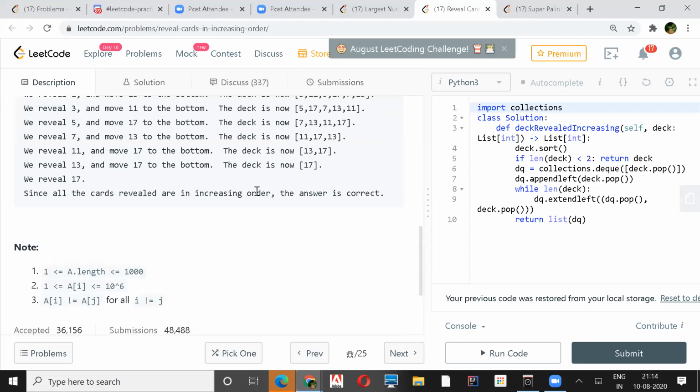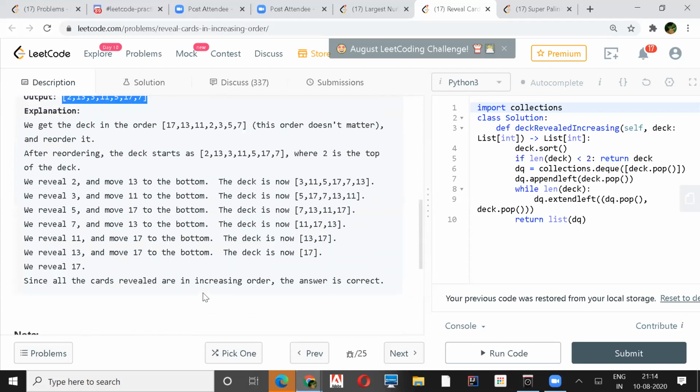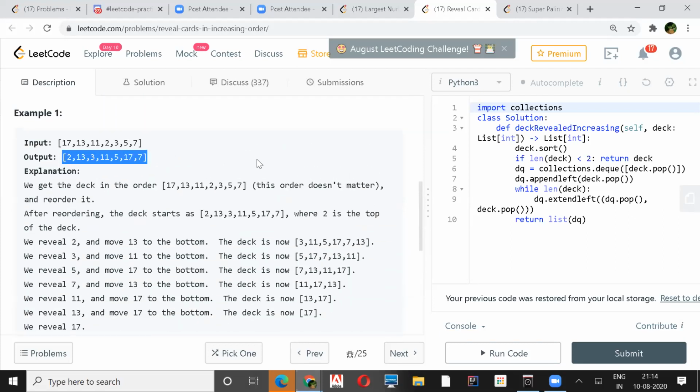And the constraints are that none of the elements will be the same, for all i not equal to j. So what would be the brute force here?